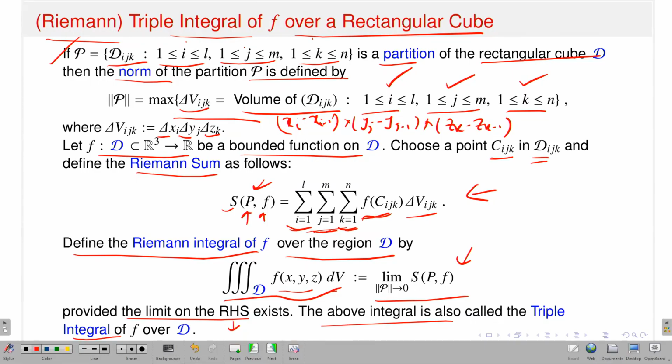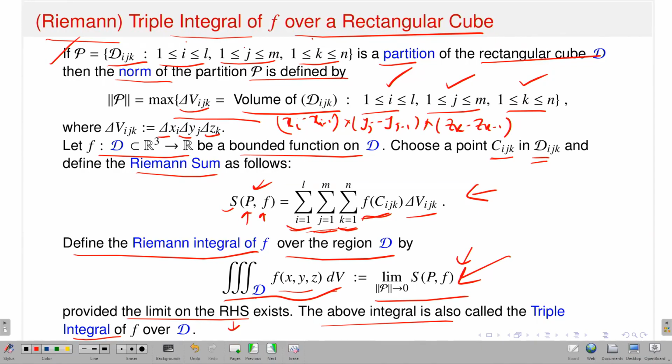And how do I define the triple integral? I will say take finer and finer partitions. The norm of the partition, as I already defined, is the maximum of the volumes of the sub rectangular cubes. If the norm of the partition goes to 0, that means the sub rectangular cubes are shrinking, and if the limit exists, then I will say that my triple integral exists, and this is denoted by this one. So, that is how I have defined the triple integral.